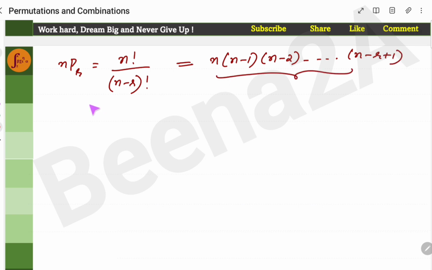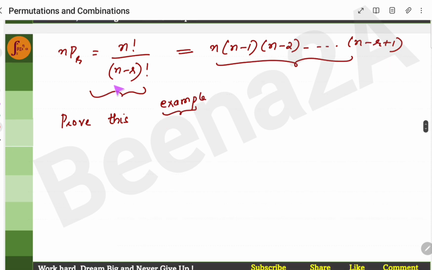Both of these are the same, right? Now we can prove this. We already proved it using an example. Now we will derive it in a generic form. Basically, we need to prove that this is the same as this expression.